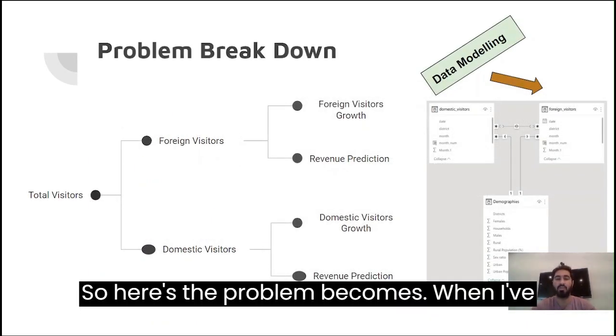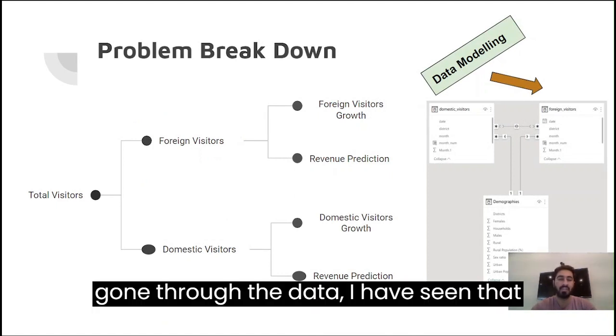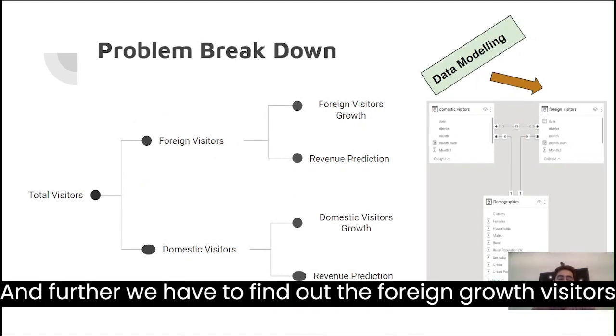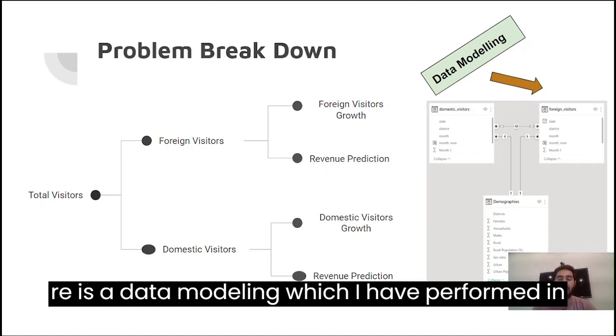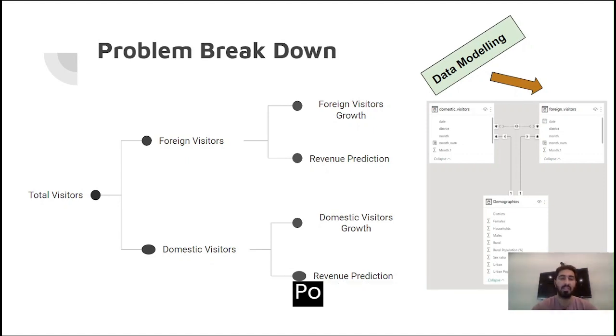So here is the problem breakdown. When I went through the data, I saw that there are two categories of visitors. One is the foreign visitors, and the second is the domestic visitors. So the income comes from these two streams, domestic and foreign. Further, we have to find out the foreign visitors' growth in terms of numbers and in terms of revenue. Then we have to see the domestic visitors' growth in terms of revenue and visitors.